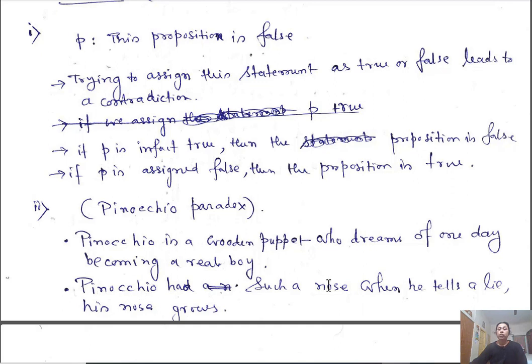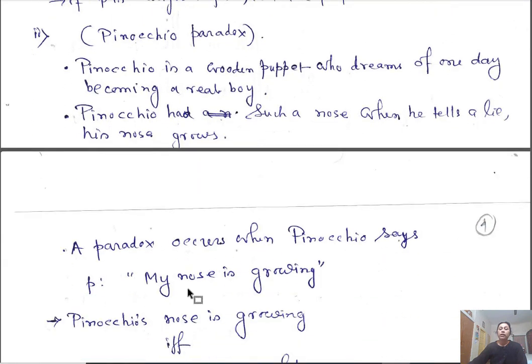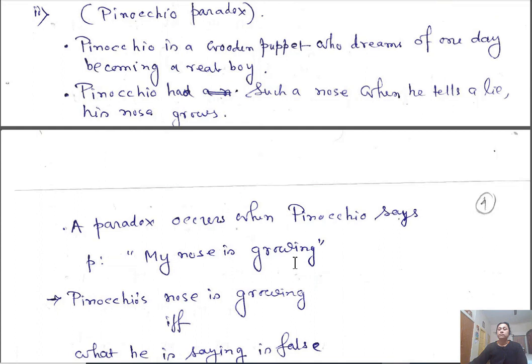Whenever Pinocchio tells a lie, his nose grows. Okay, so we get a paradox when Pinocchio makes this statement: "My nose is growing." So Pinocchio is saying my nose is growing.